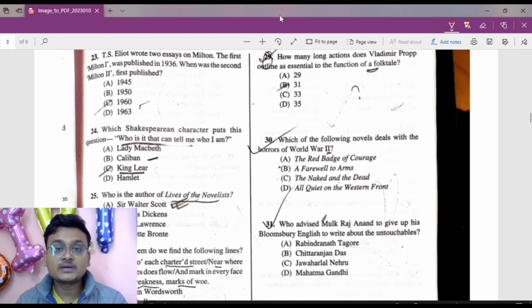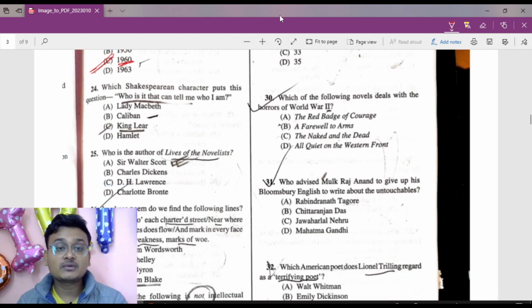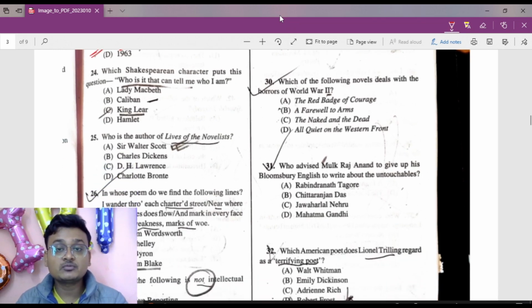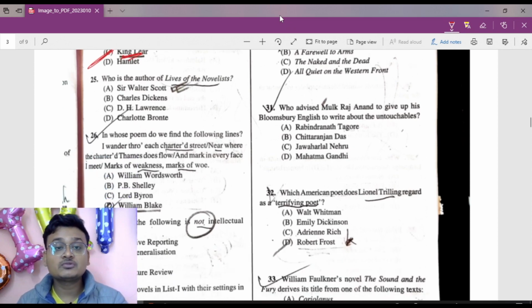T.S. Eliot wrote two essays on Milton. The first Milton essay was published in 1936, and when was the second published? The second was published in 1960. So here C is the right answer. Okay. Now move to question number 24. Which Shakespearean character puts this question? Who is it that can tell me who I am? It is King Lear who said this line. So 24 is C. Now move to question number 25.